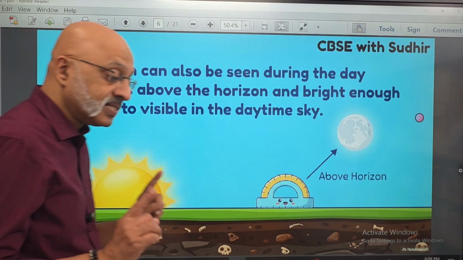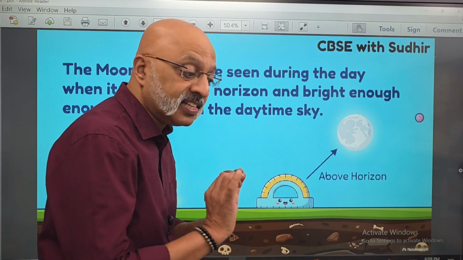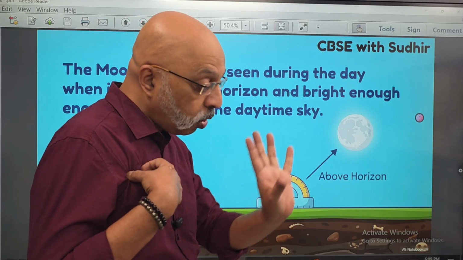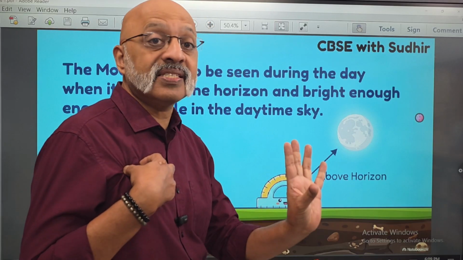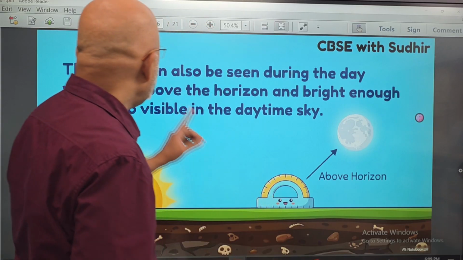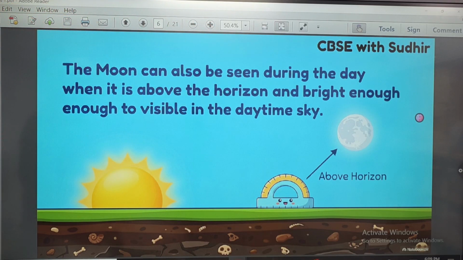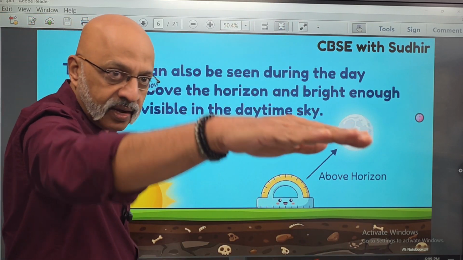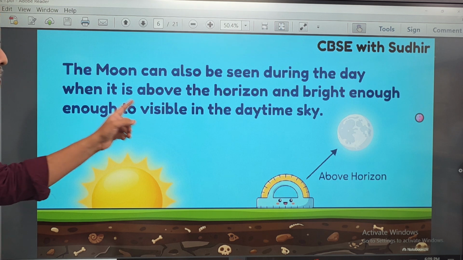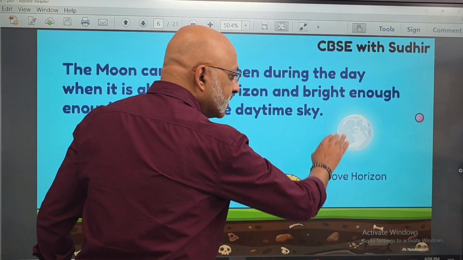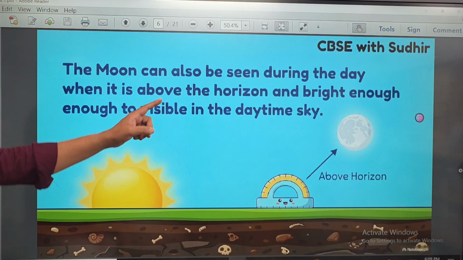Now, as I said, the operative part is that it depends on our position on the earth. So it all depends on the angle at which we are seeing the moon and the moon's relative position with the sun. Now, the moon can also be seen during the day when it is above the horizon, where the sunrise takes place, and bright enough to be visible in the daytime sky. So that's how, when it is above the horizon, you can still see the moon during the daytime.